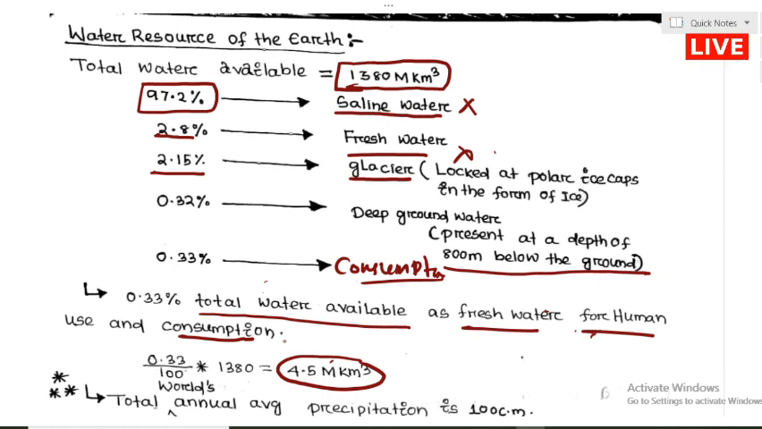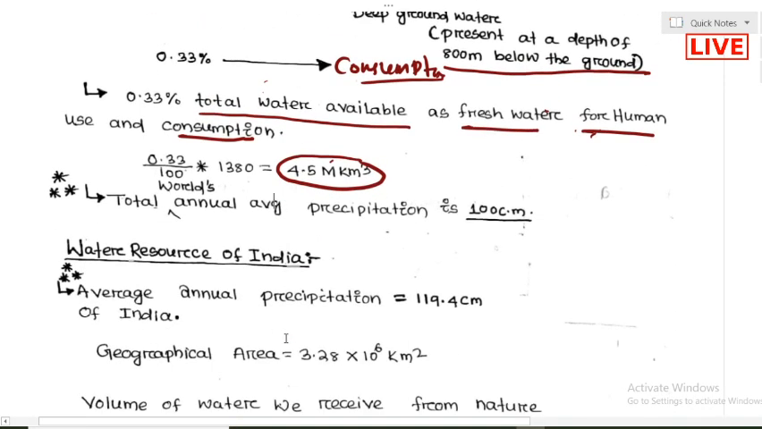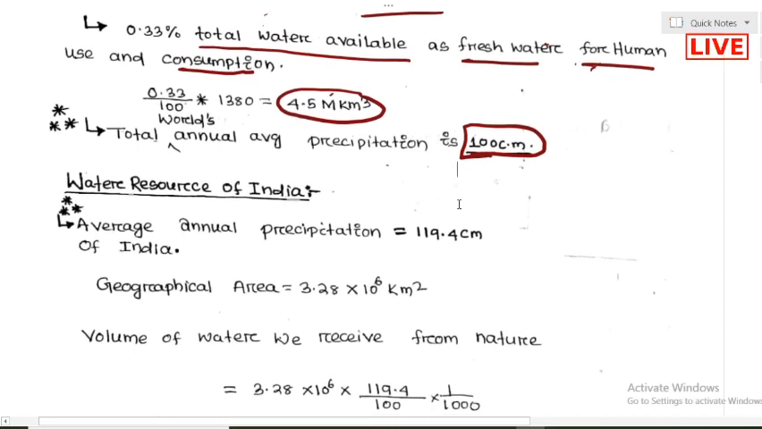Okay, so world annual average precipitation is generally 100 centimeter. This is the depth of the rainfall. But from our country's point of view, we should know what water resource is available in India. The annual average precipitation of India is 119.4 centimeter. This is the depth of the rainfall annually. What is the geographical area of our country?